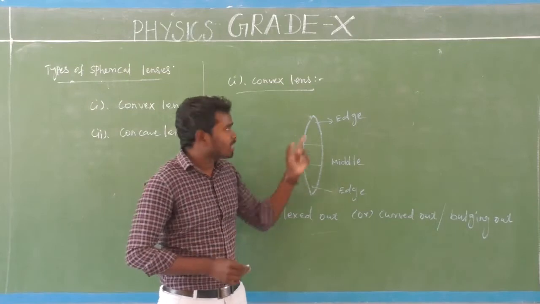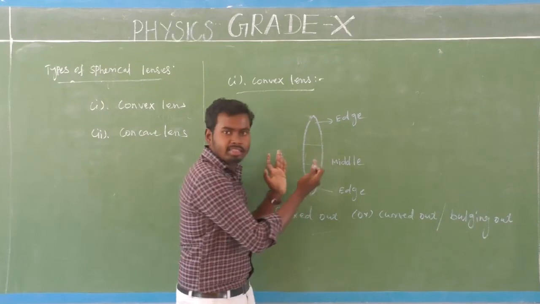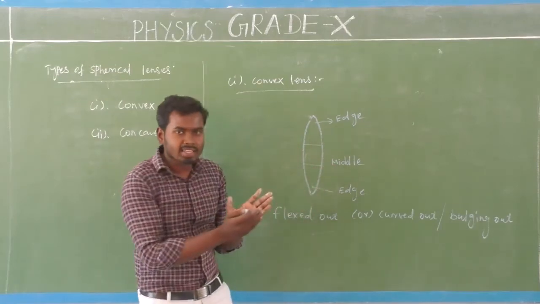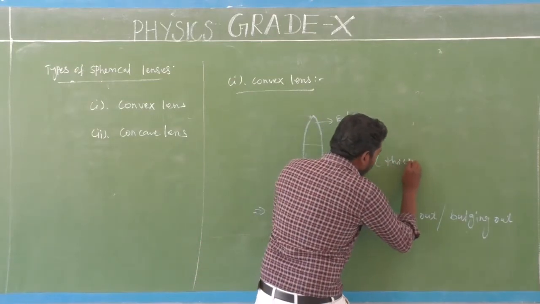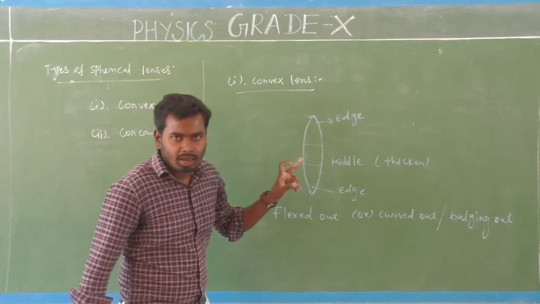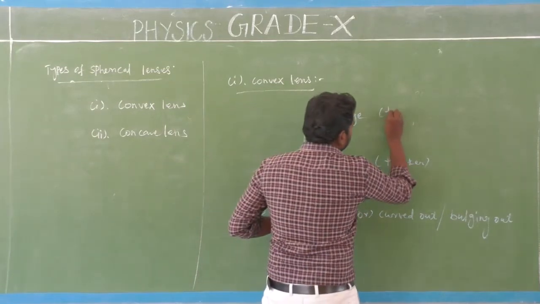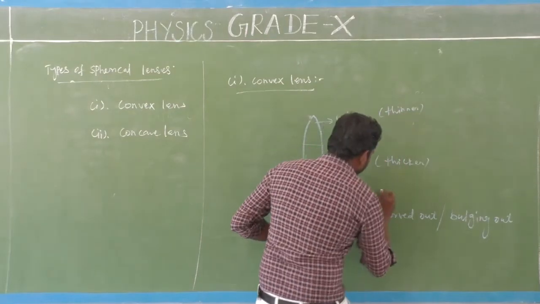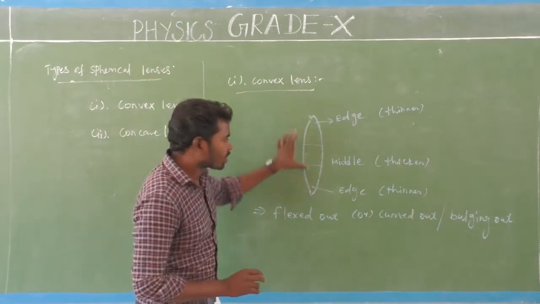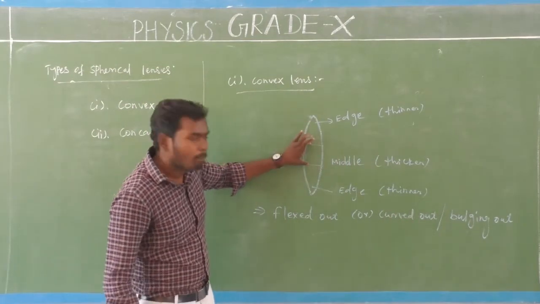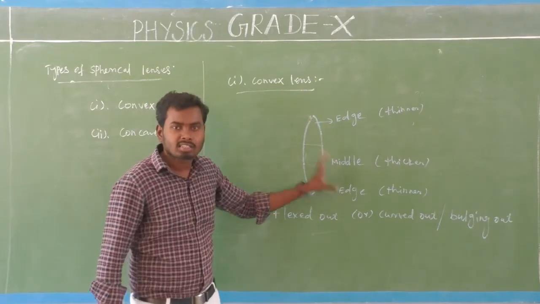This convex lens is thicker at the middle. This part is very thick. It is thicker at the middle but thinner at the edges. Very simple. So this is the convex lens diagram: the middle part, and both this part and this part are the edges of the convex lens.